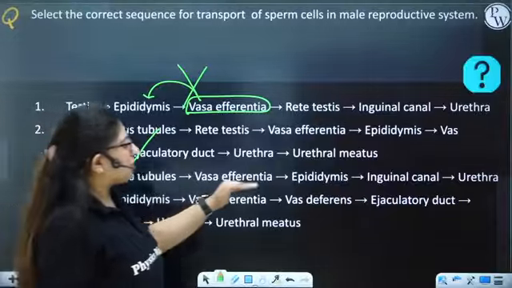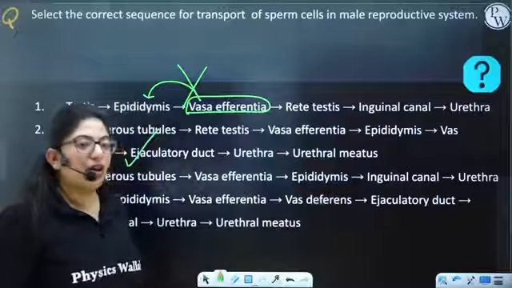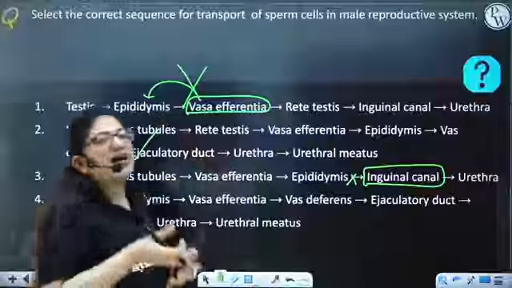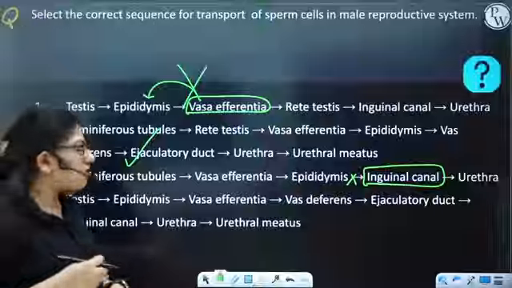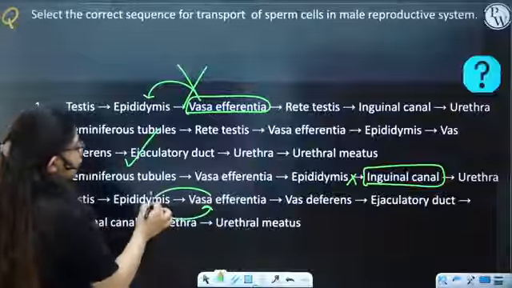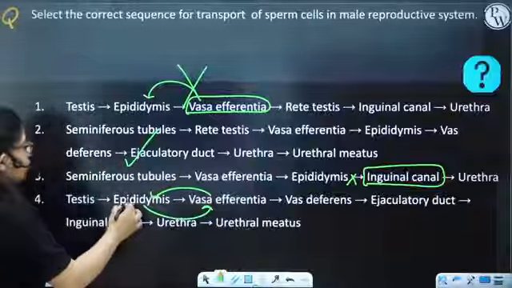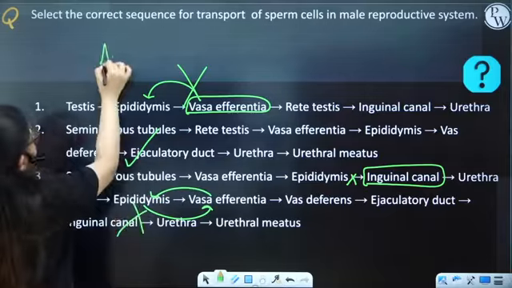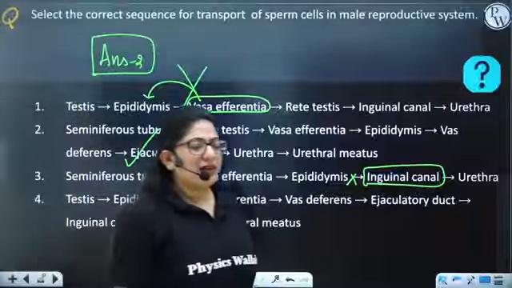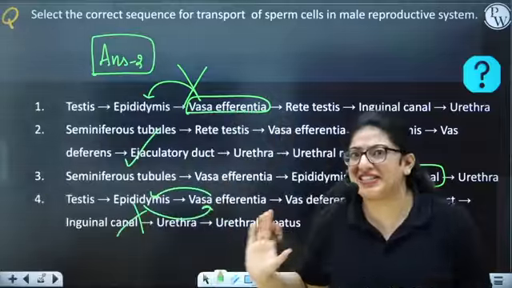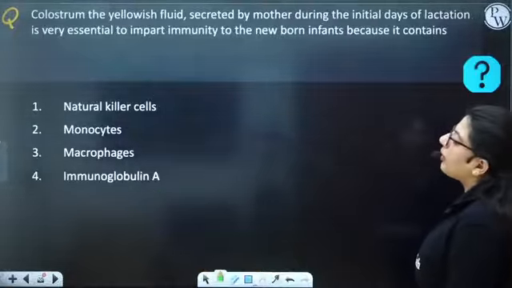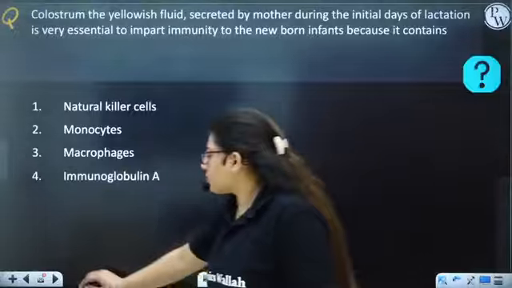Okay, see what's wrong with this. Seminiferous tubule, vasa efferentia, epididymis, inguinal canal. No, no, no. The inguinal canal has nothing to do here, right? That's a passage through which the ducts are going out. Testes, epididymis, vasa efferentia. Again, the first option, the same thing. So, what is the correct answer, guys? Second is the correct answer. If you know the duct system of the male reproductive system, this is easy. This is really very easy. Anyways, next. Colostrum, the yellowish, that's I think a repeated question, so just leave it.